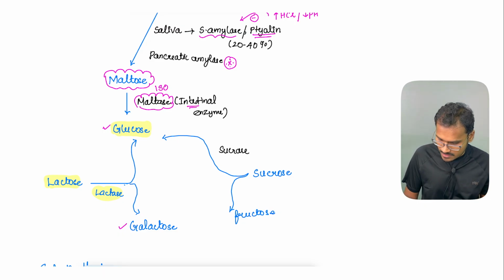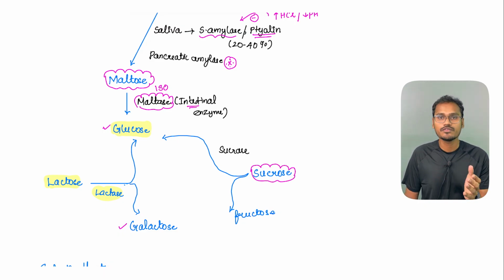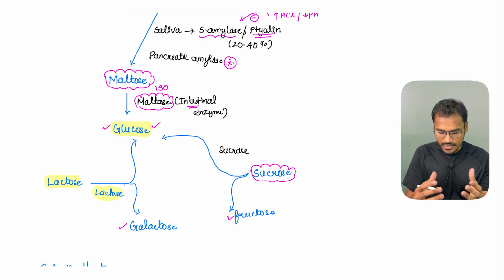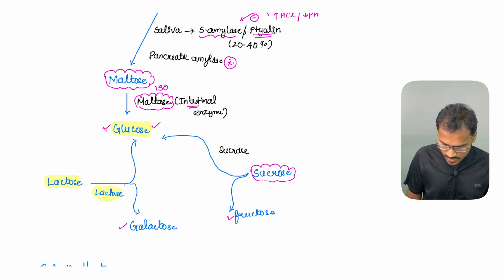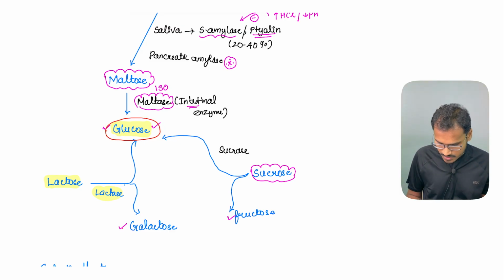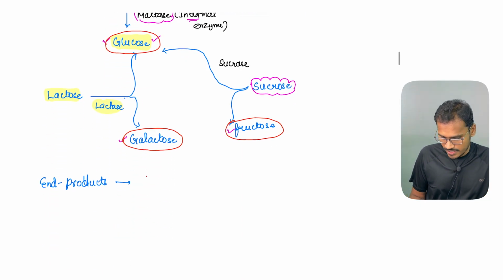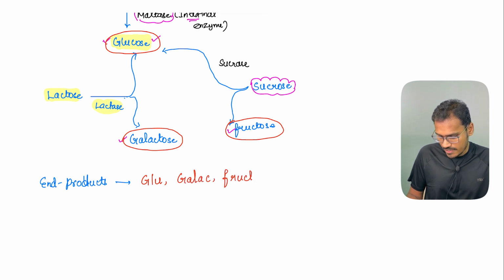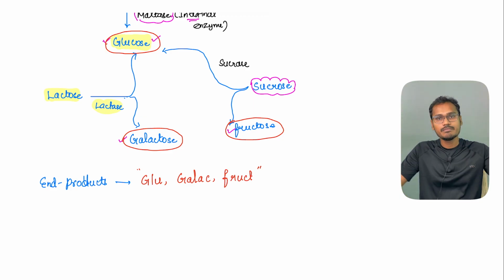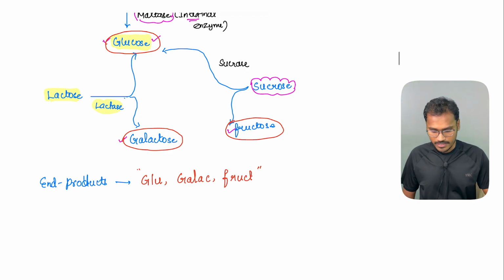In a similar fashion, the sucrose is further broken down with the help of the intestinal enzyme sucrase into glucose and fructose. If you closely observe, there are three end products I am getting. The first one is the glucose, which is very, very important. Next, we have the galactose and the fructose. So, these are the three end products we are getting. Because we had the bigger molecules, all of them are broken. Now, we have the end products.